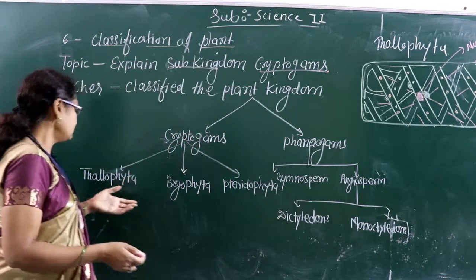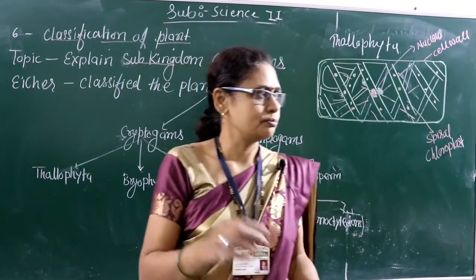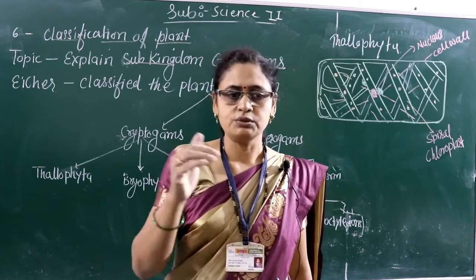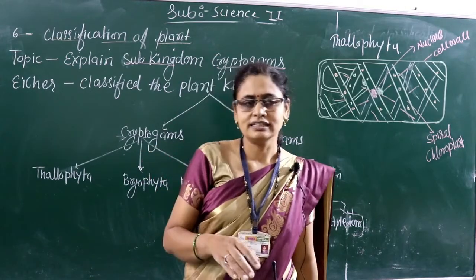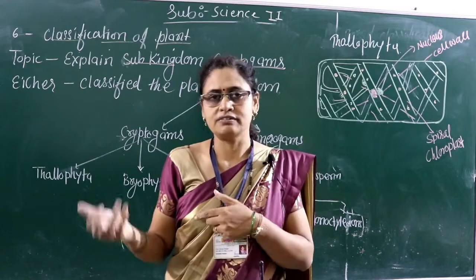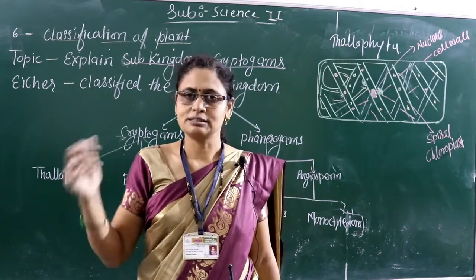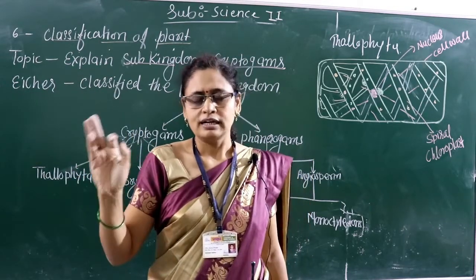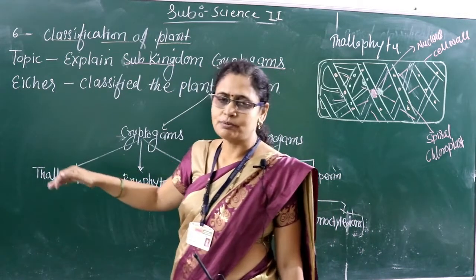So first we will see Thallophyta. Before that, I explain some points. When we look at the process of evolution, evolution goes from the simple form to the complex form. Just as in the animal kingdom, you can see the appearance of unicellular, then multicellular, then tissue level, then organ level, then organ system level organisms. So from where to where do we go? From simple form to complex form we go. Like that in plants also, we can see that type of condition.